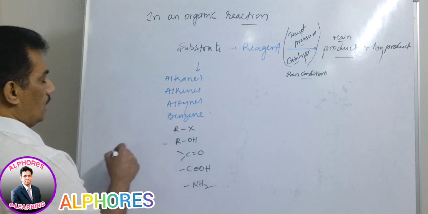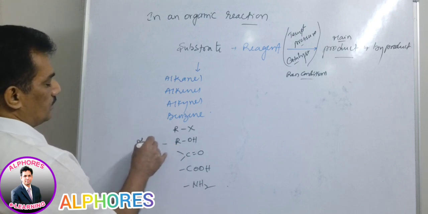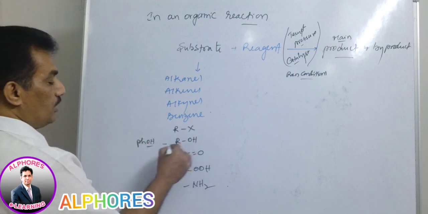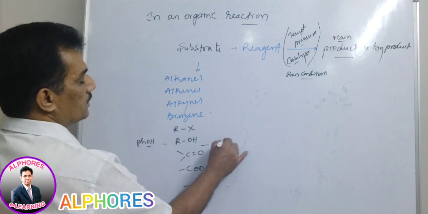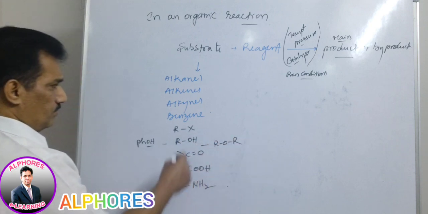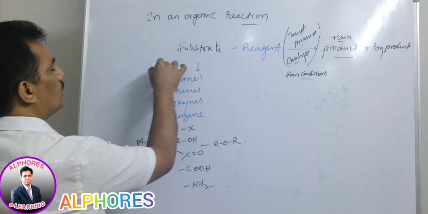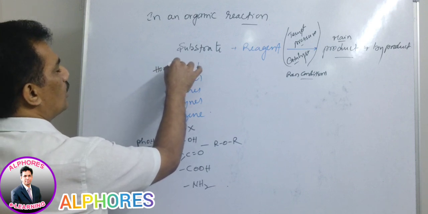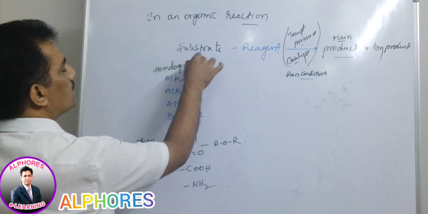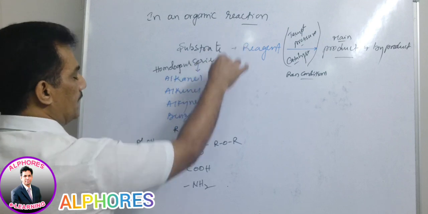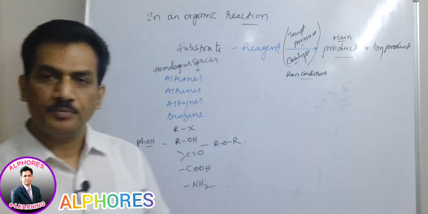In alcohols there are phenols, and in between there are ethers. All these, the homologous series, are considered as substrates.